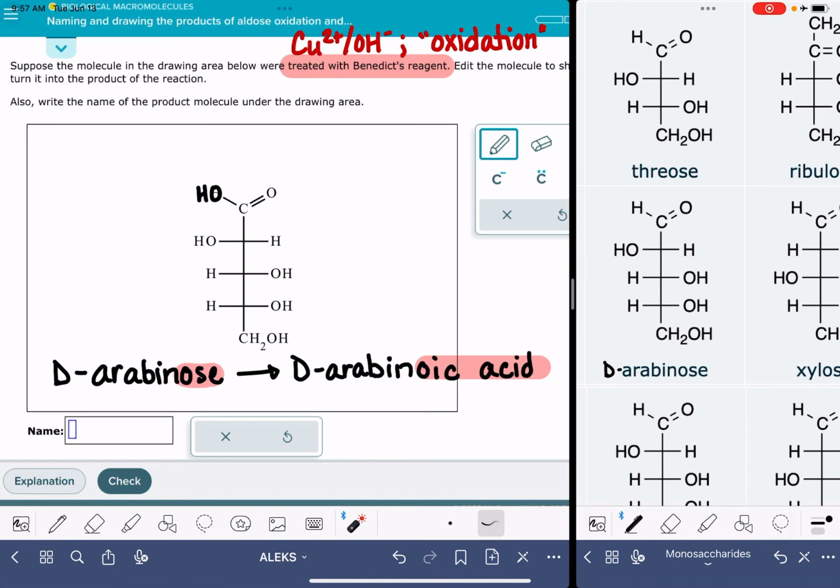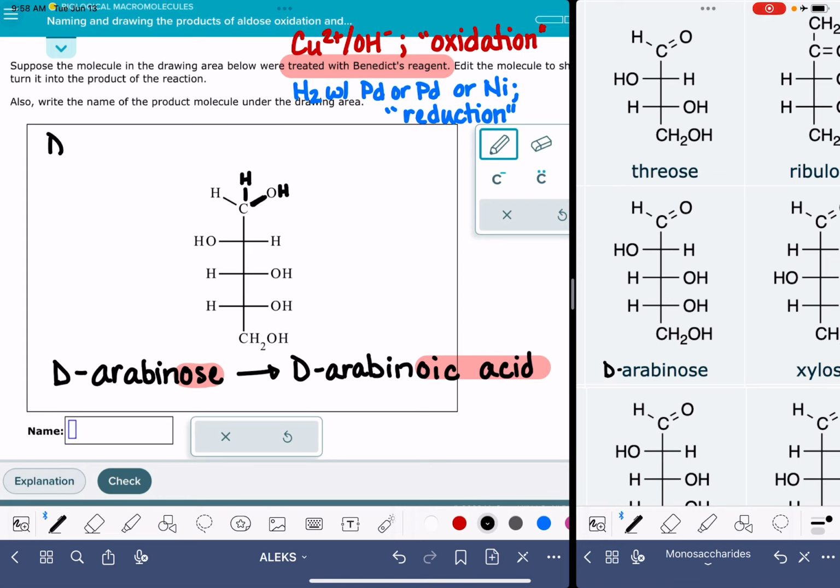Okay, so in the other version of the problem where we would be given a monosaccharide, instead of asking us to draw what it would look like if we treated it with Benedict's reagent, it could also ask us to draw what it would look like if it was treated with hydrogen, H2, with something like platinum or palladium or nickel. Or it could say that it underwent a reduction reaction, either of those 2 things. Now, if you get that version of the problem, what does the product look like? If we undergo a reduction reaction, the carbon-oxygen double bond is modified to a single bond. We add a couple of hydrogen atoms in that spot right there.